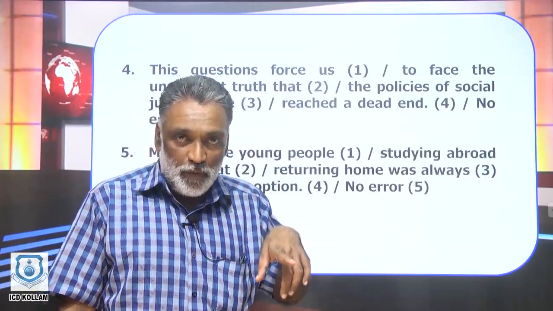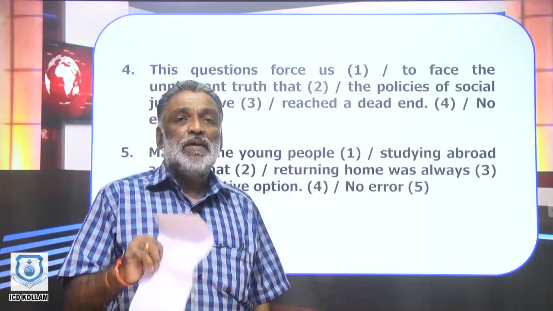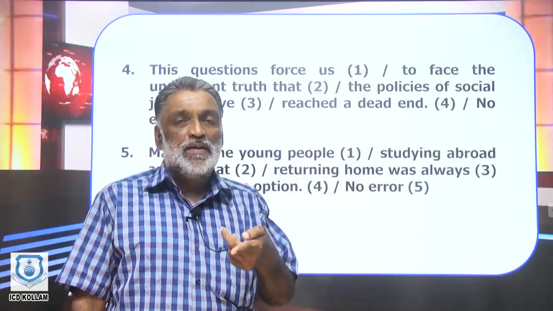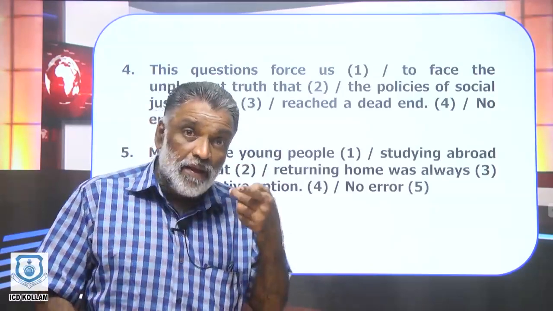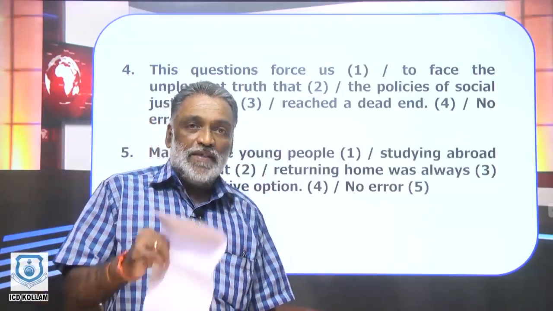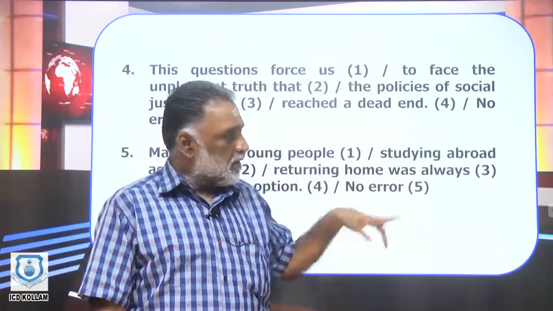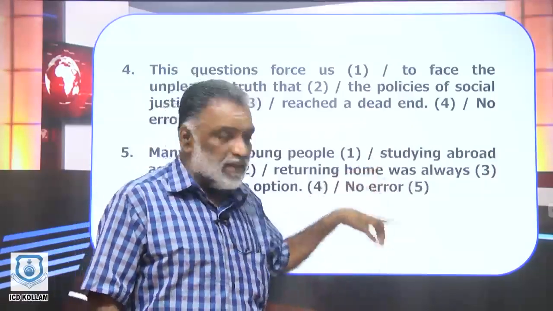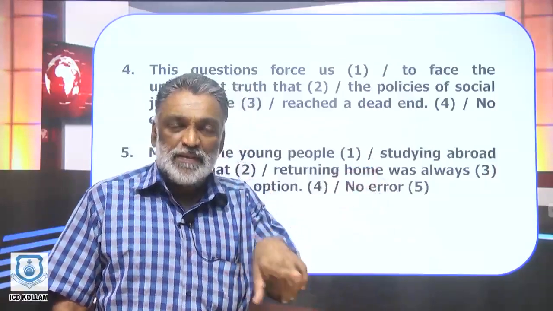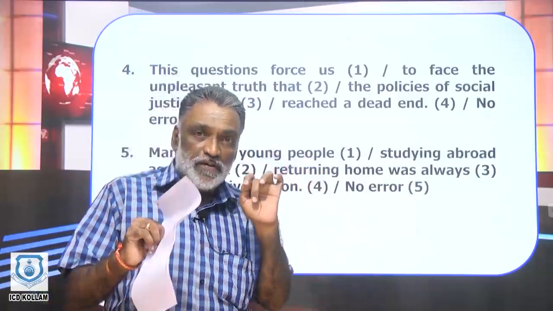If you were to learn from Wren and Martin, your knowledge of grammar would be all encompassing. Your knowledge of grammar would be all inclusive. But at the same time, it may not be fruitful, because considering the time you invest, the returns you get may be very little. You may have 6 months or 7 months, and during that time you have to master mathematics, you have to master reasoning, you have to master English, and you have to be conversant with contemporary news items. So your time will be consumed.